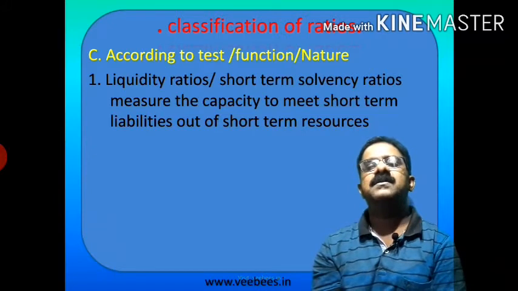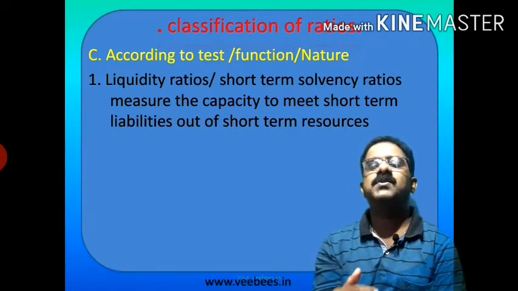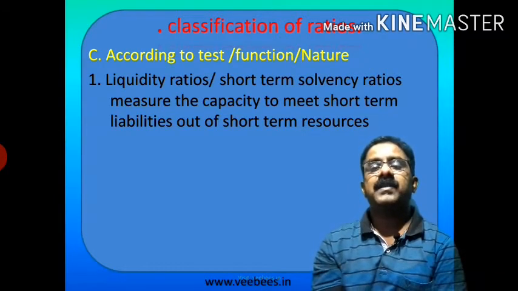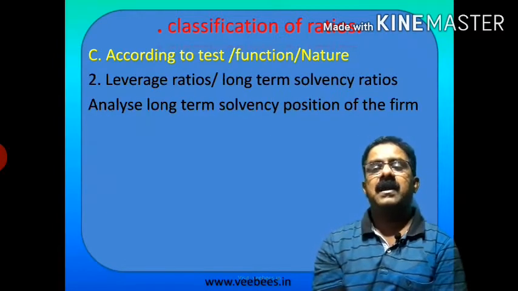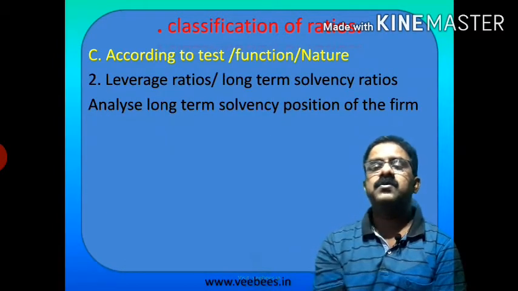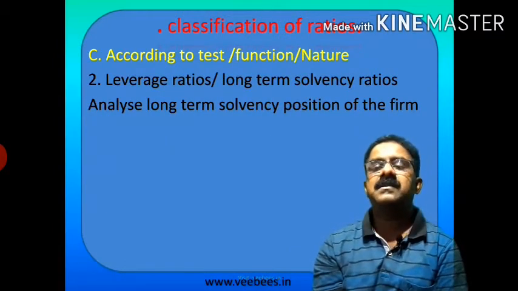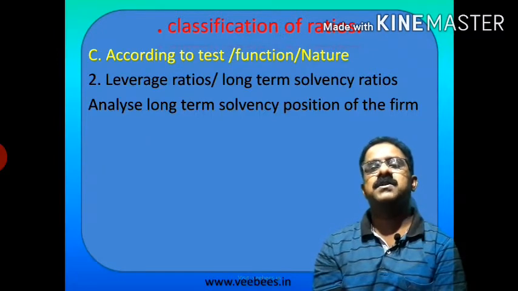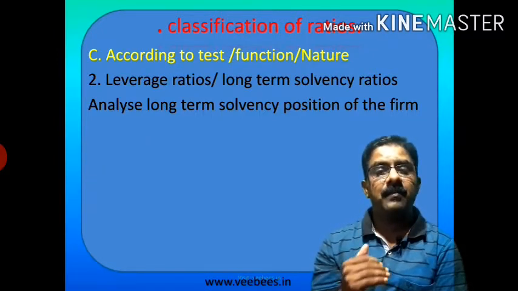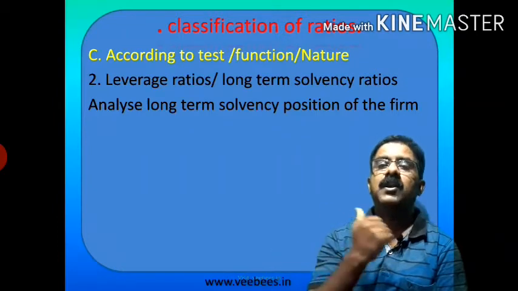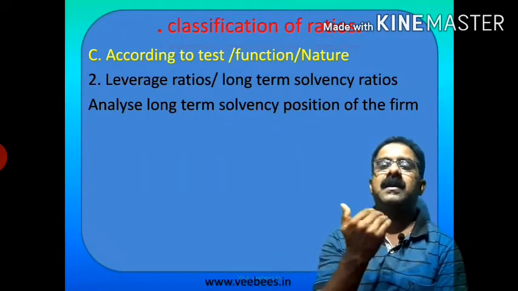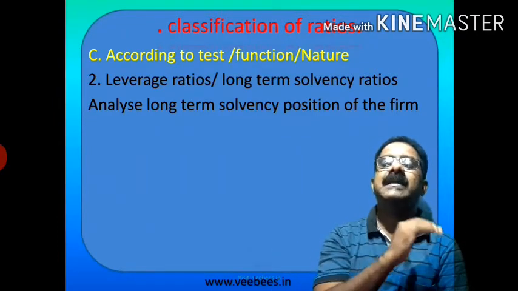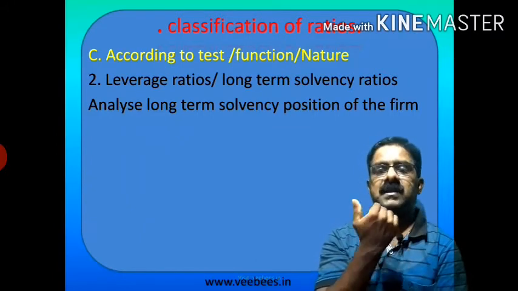It tests the relation between short-term assets and short-term liabilities. Whereas leverage ratios, or long-term solvency ratios, analyze the long-term solvency position of the company: whether the company can make payment of long-term debt, whether it has the ability to repay debentures or bonds, etc.